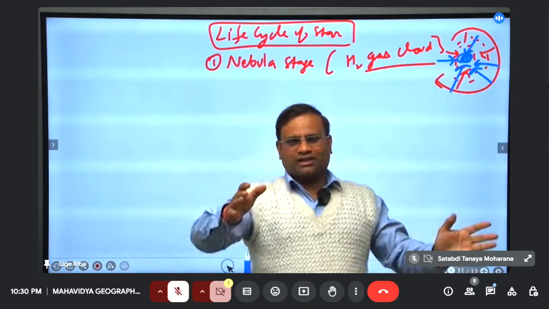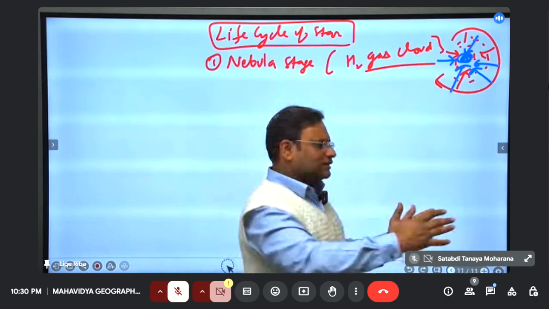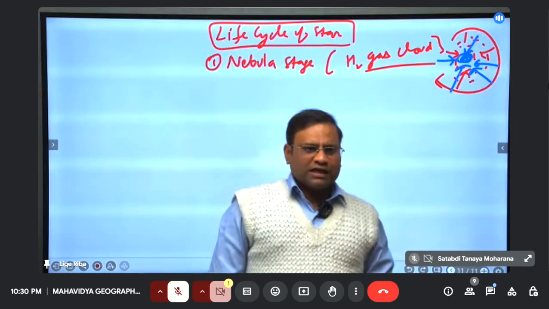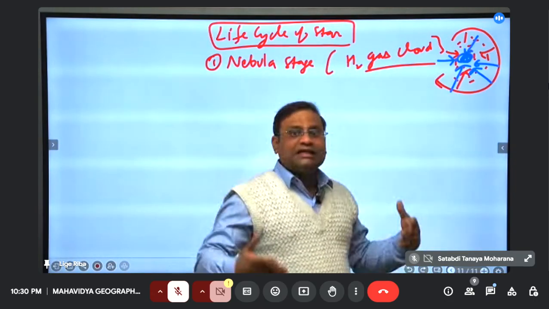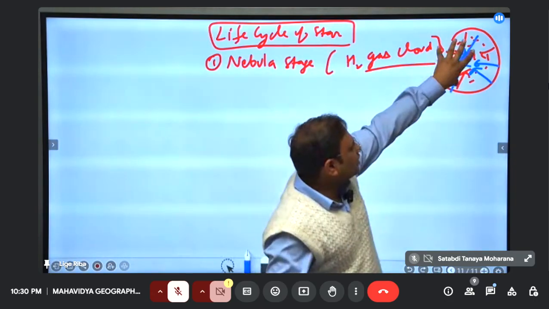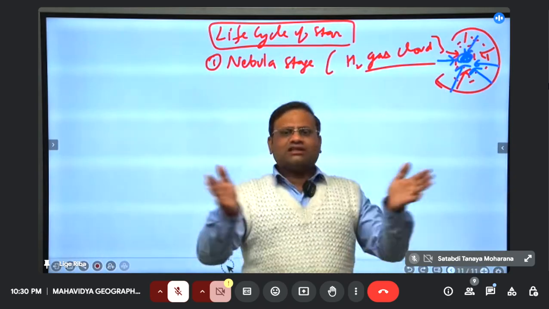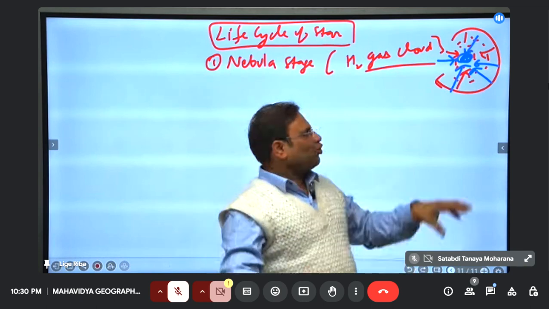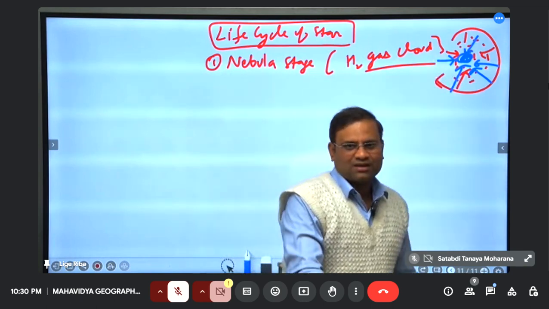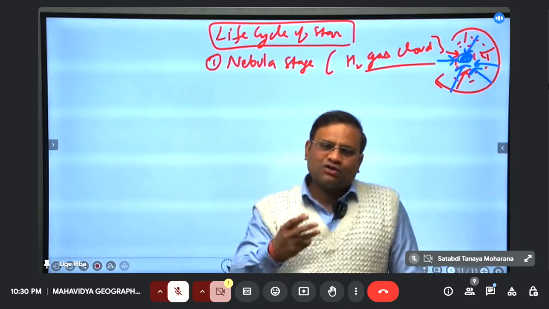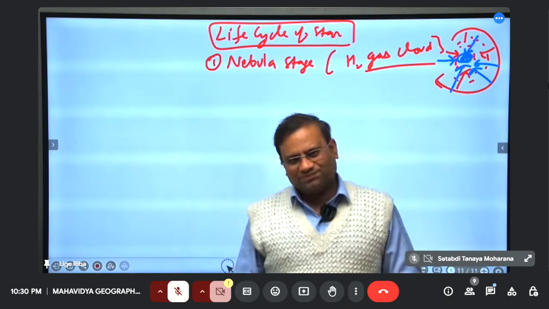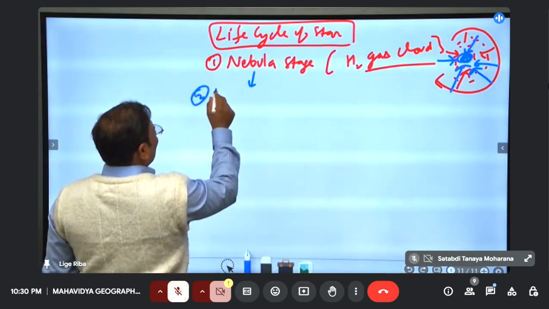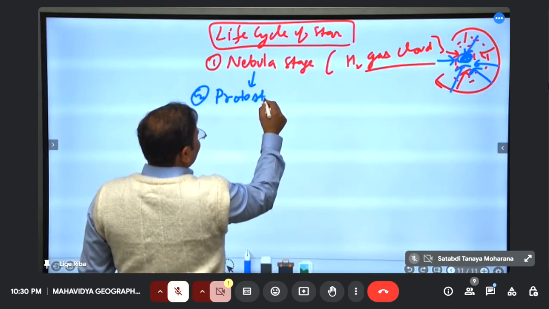So the nebula is rotating. Due to rotation, just like if I start rotating, a centrifugal force comes into existence, so here also, due to rotation, an inward centripetal force applies. So gases start collecting in the center. As they come into the center, they start colliding with each other. When you collide something, heat is produced. So slowly heat is generated in the inner part, right? In the presence of heat, hydrogen starts combining to form helium. That stage is called the second stage, protostar stage.